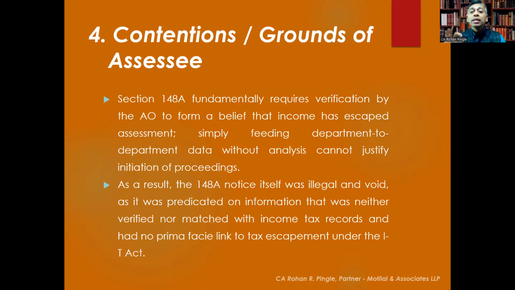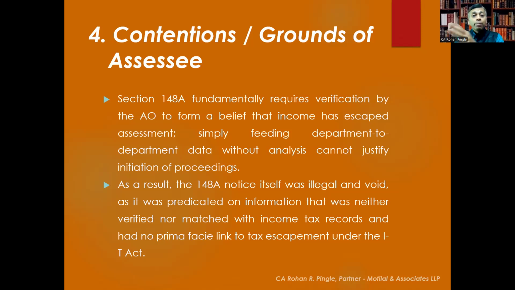Simply feeding department to department data without analysis cannot justify initiation of proceedings.